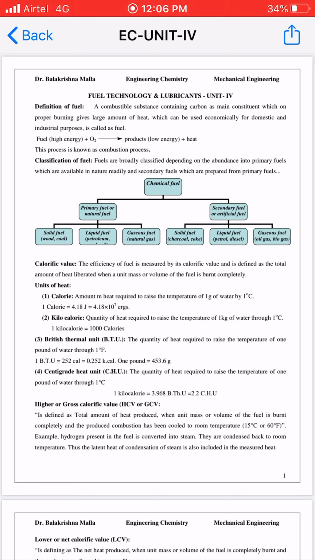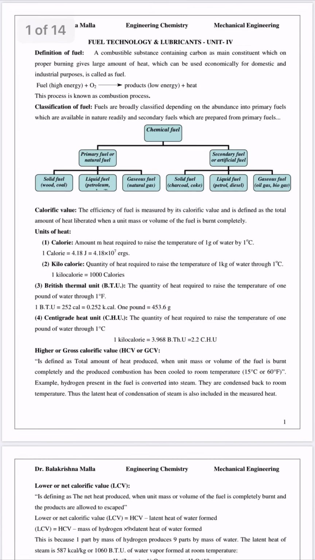Primary fuels are naturally available, secondary fuels are man-made fuels. Primary fuels are subcategorized into solid fuel, liquid fuel, gaseous fuel. Secondary fuels are subcategorized into solid fuel, liquid fuel, gaseous fuel. Examples of primary fuels with respect to state: in the case of solid fuels, wood and coal; liquid fuels, petroleum; gaseous fuels, natural gas.